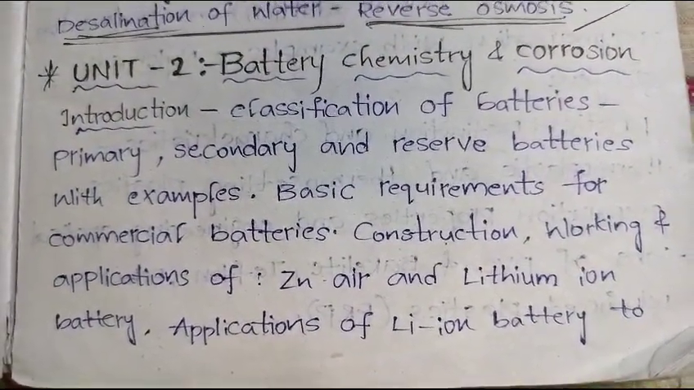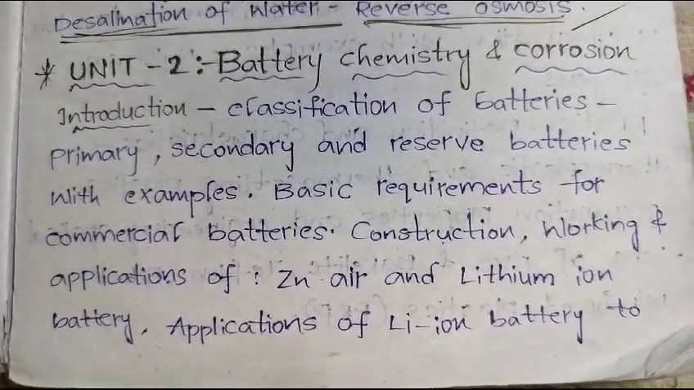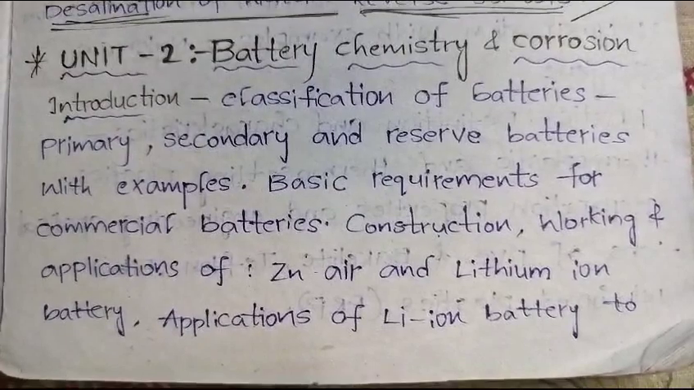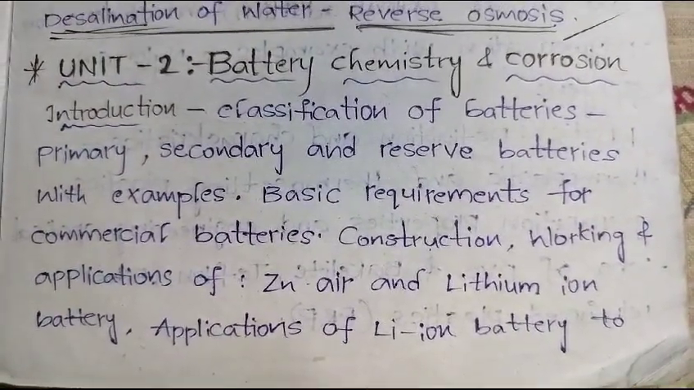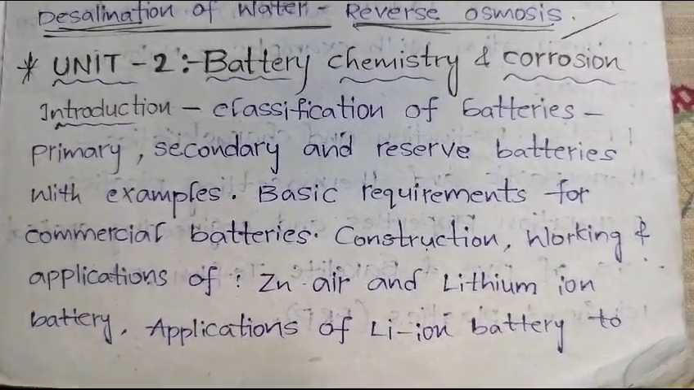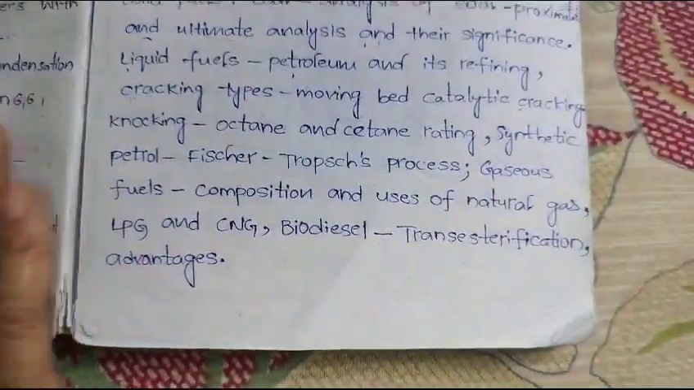Next, corrosion. Classification of batteries: primary battery, secondary battery, reserve battery. These are the categories of batteries. Along with that, fuel cells are there, lithium ion battery, etc. So here I will explain the topics.